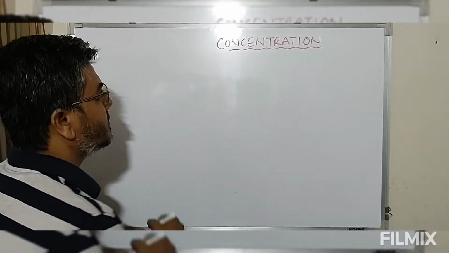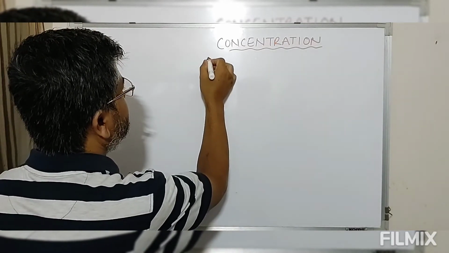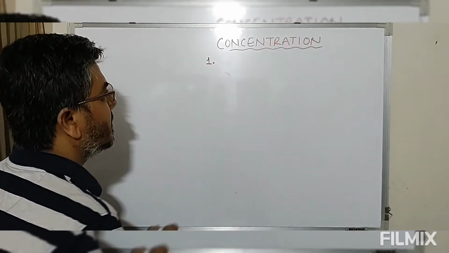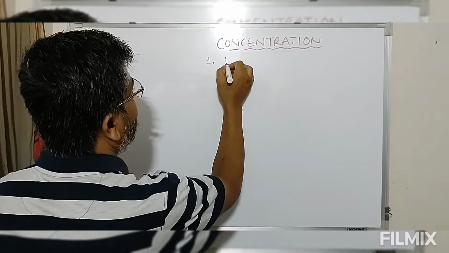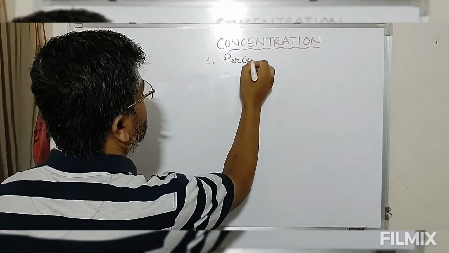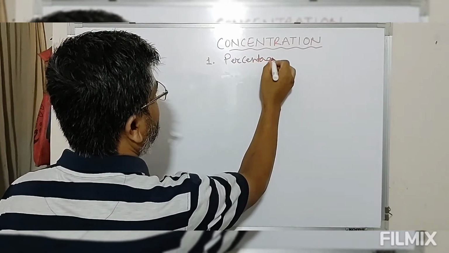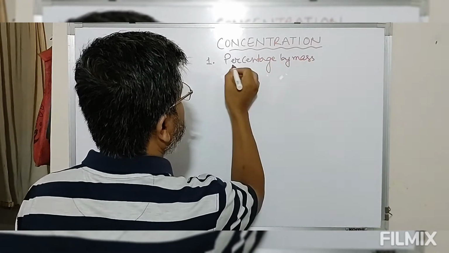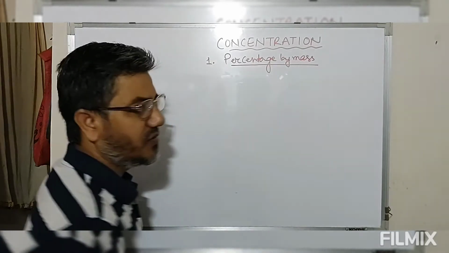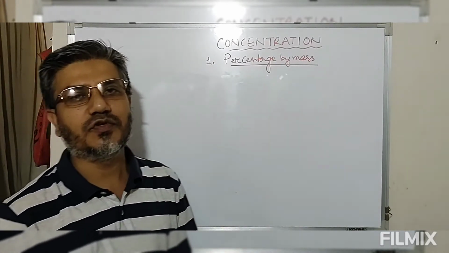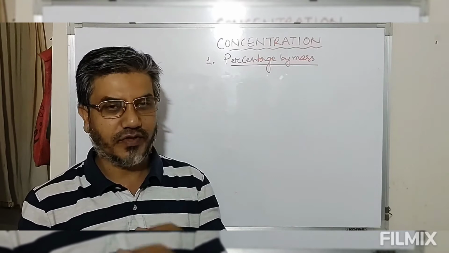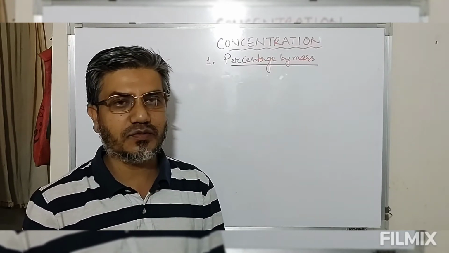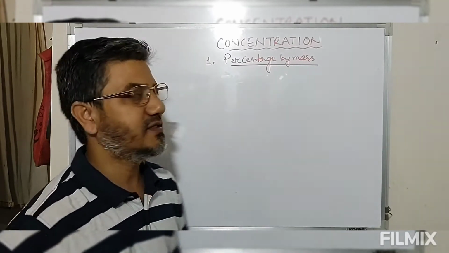So first, that is percentage by mass. Percentage by mass means mass of solute. We have to define the quantity of solute in terms of mass.